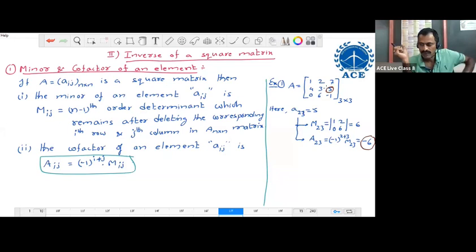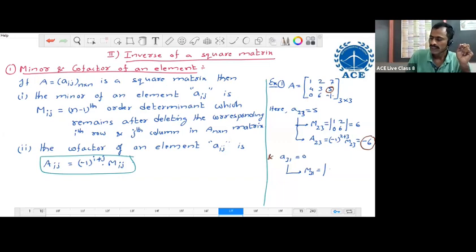Next, we try to find the minor and cofactor of another position, 0. This 0 belongs to third row, first column. That is, its position is A31. For this element, the minor is denoted by M31. Delete the corresponding row and column.